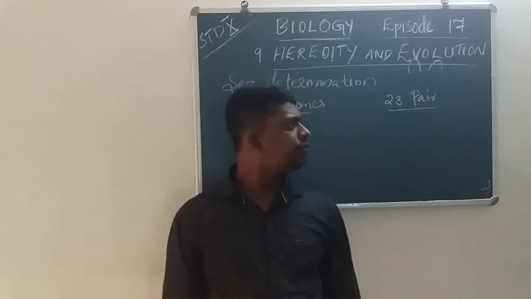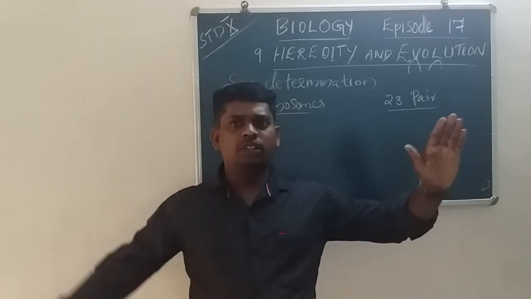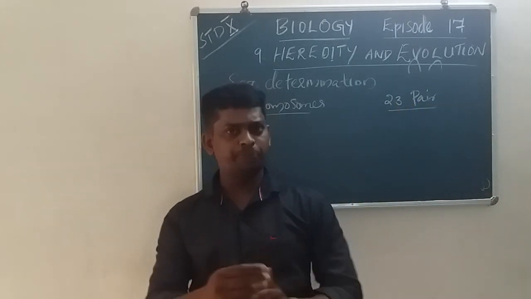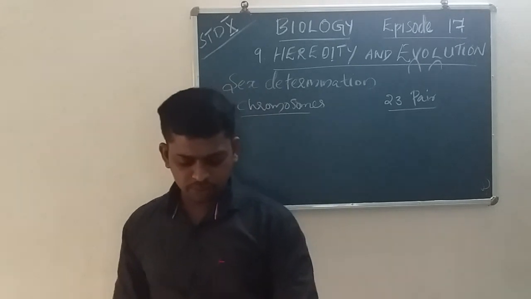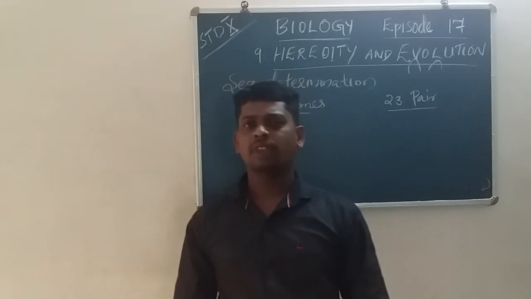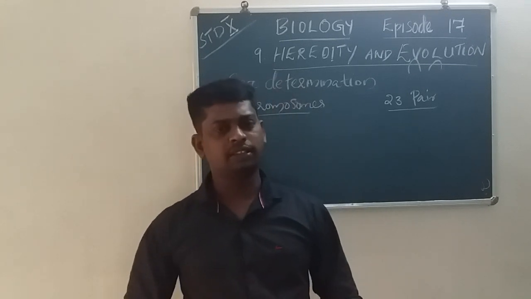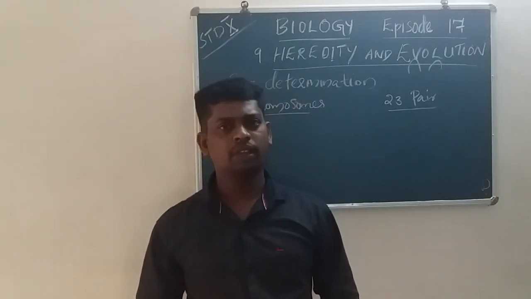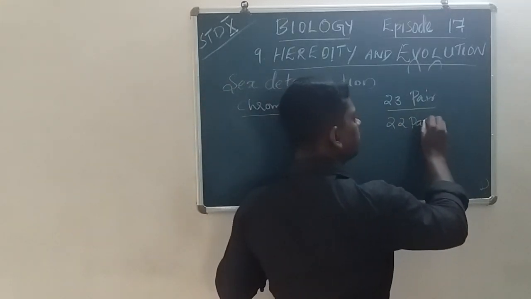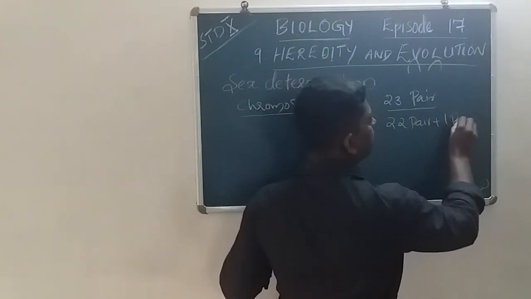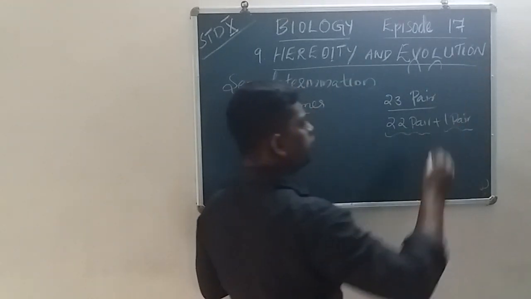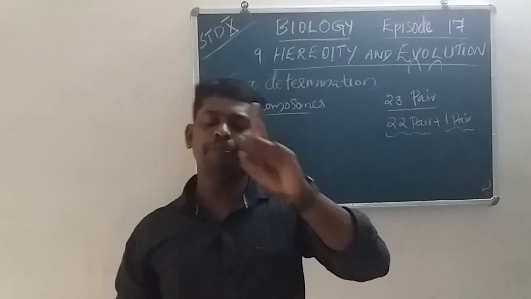But not all chromosomes are paired in the same way. There are two types of chromosomes here: 22 pairs plus 1 pair.